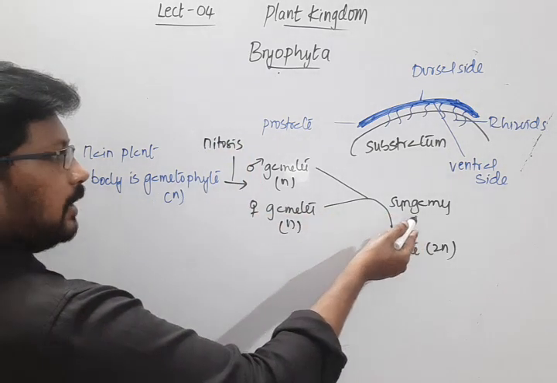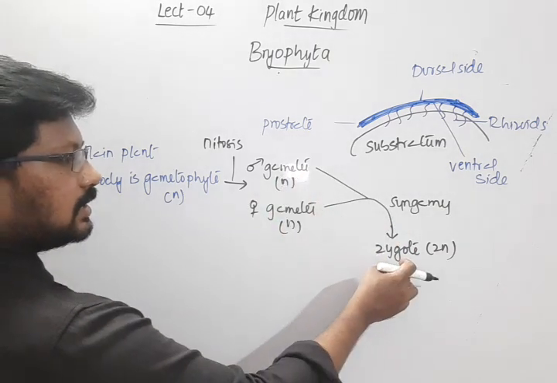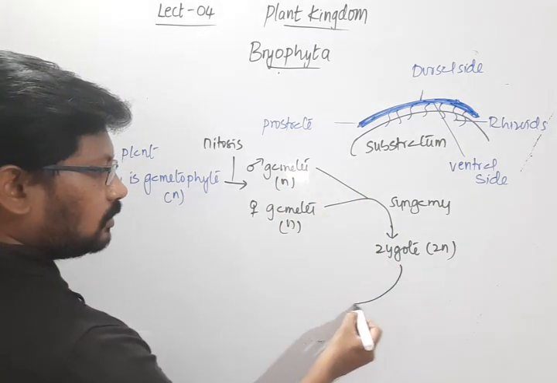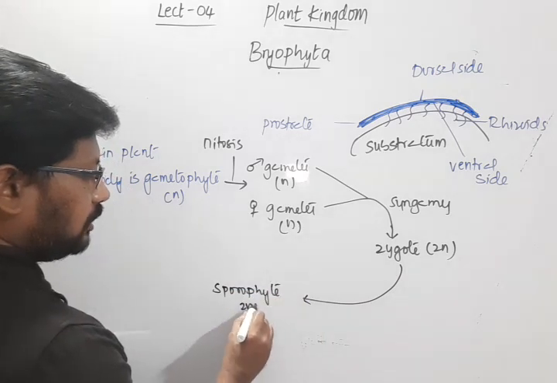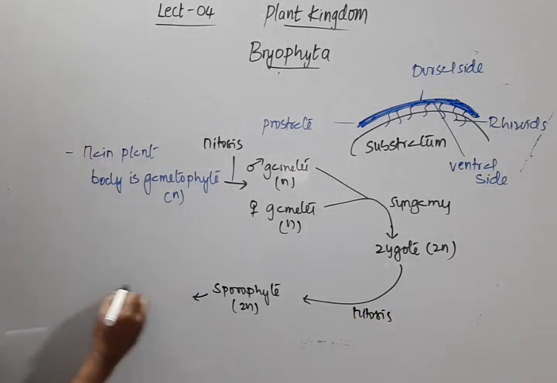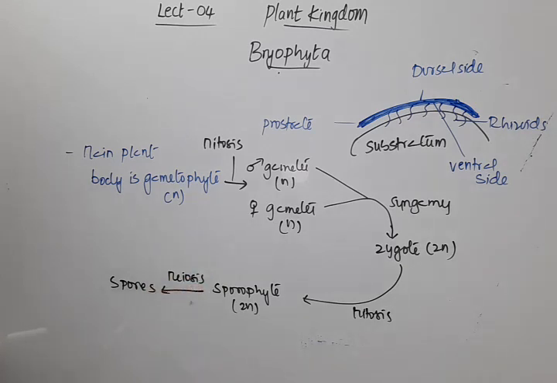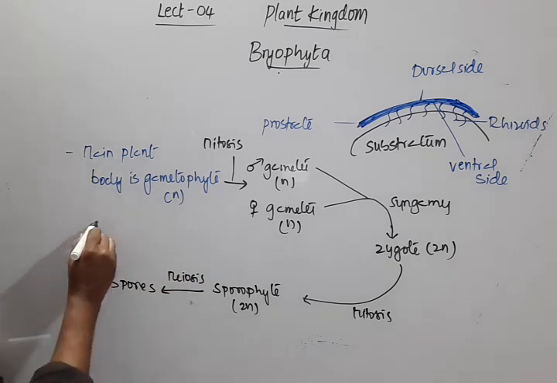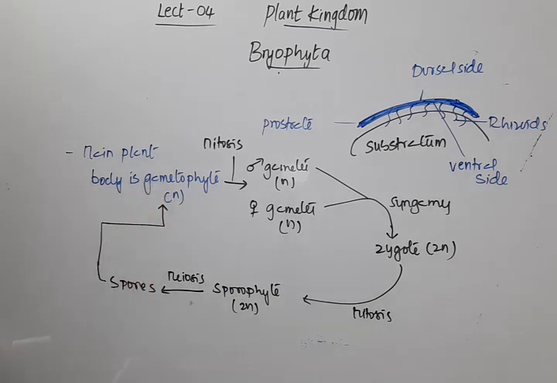By syngamy, the fertilization of male and female gametes results in the formation of a zygote, and this zygote will develop into a sporophyte, which will be 2n, by means of mitosis. This sporophyte will produce spores by means of meiosis. These spores will be released from the sporophyte, and when they settle on a suitable substratum, they will develop into a gametophyte.